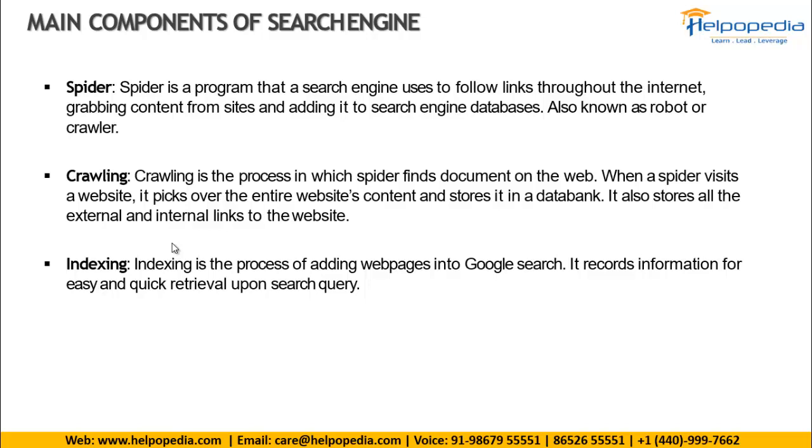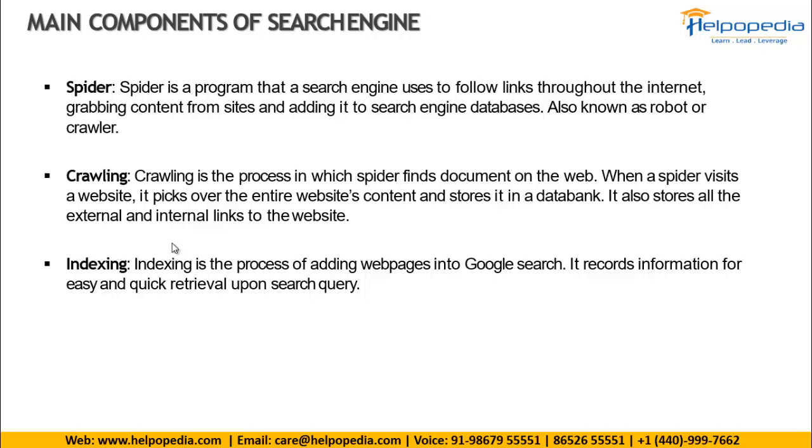Now, coming to the main point, collecting all the data. What type of data does it collect? I told you that it collects images, videos, text, posts, anything you upload, or anything that can be uploaded on the internet.